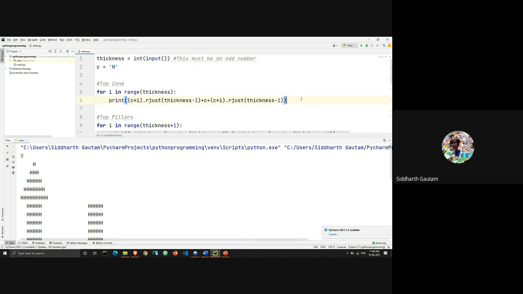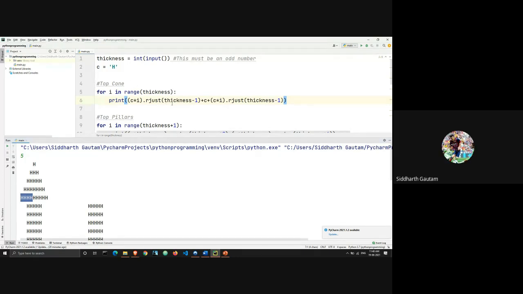Okay, so let's see. There's the center, one, two, one. You have one H in the center, and see in the final row, this H is in the center, right? And how many H are there to the right of this H? Four. And there are four H to the left of this.